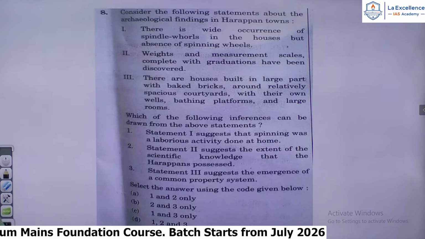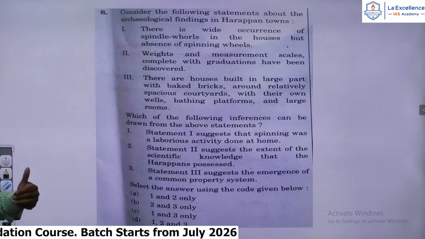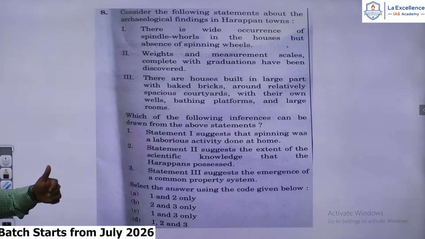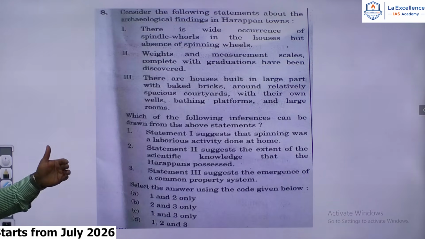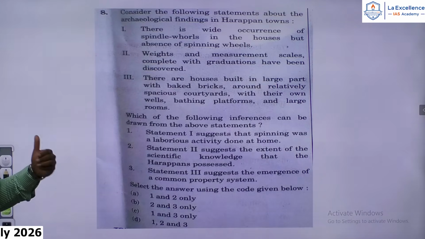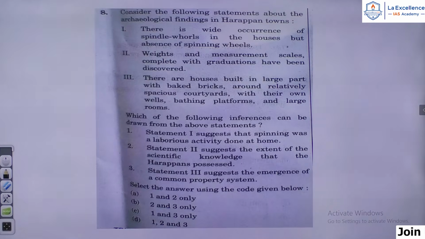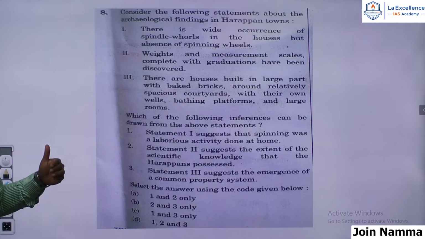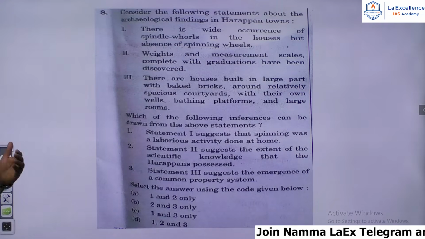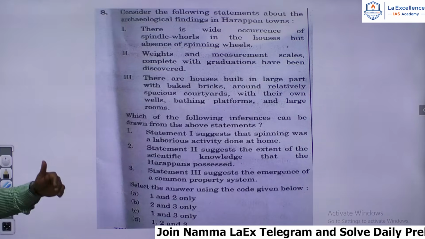Let us move on to the next question, the 8th question. Consider the following statements about the archaeological findings in Harappan towns. The first statement says, there is wide occurrence of spindle whorls in the houses but absence of spinning wheels. Second statement, weights and measurement scales complete with graduations have been discovered. In the third statement, there are houses built in large part with baked bricks around relatively spacious courtyards with their own wells, bathing platforms and large rooms. Which of the following inferences can be drawn from the above